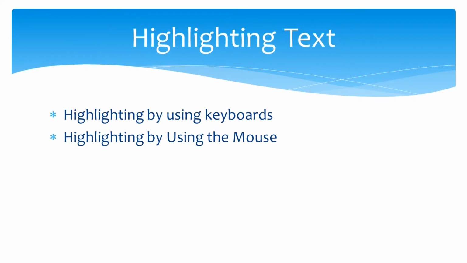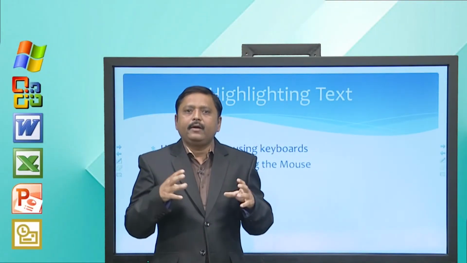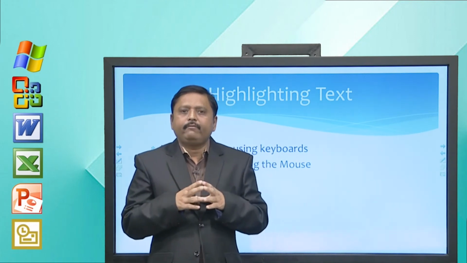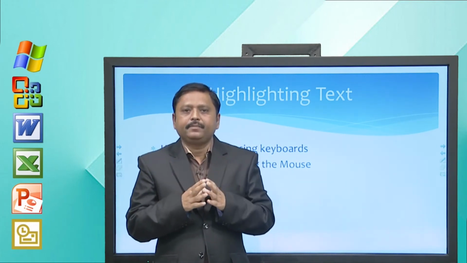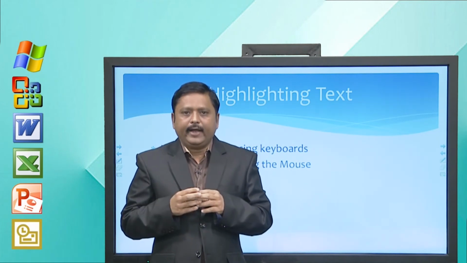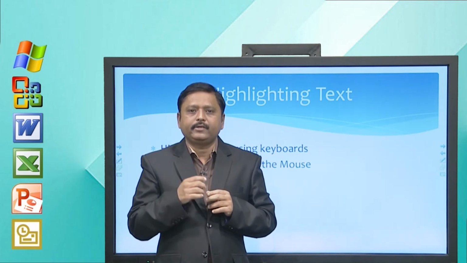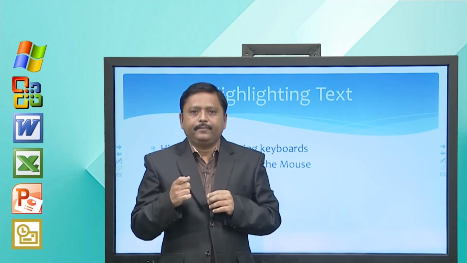Now, Word provides many features to be used with text, like you can format your text, you can insert an image, etc. But most of the time we are working with text. Now, to apply any effect to your text, you have to simply highlight the text. So, how to do that?